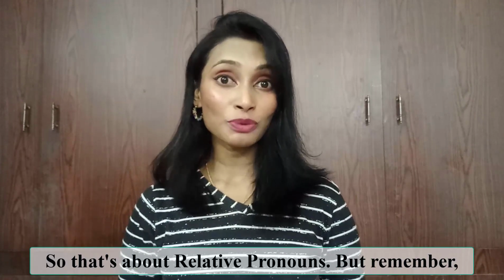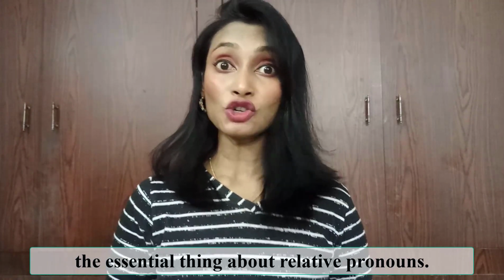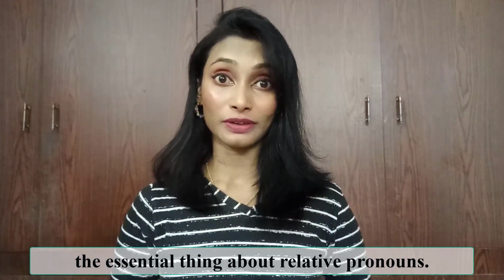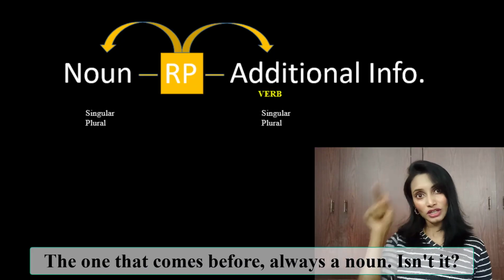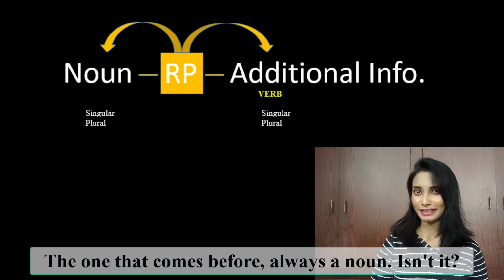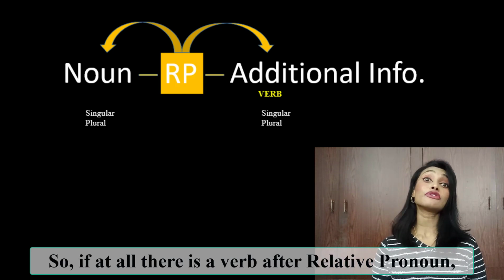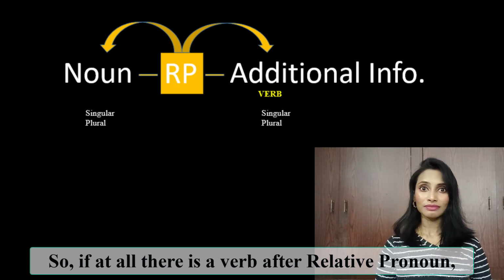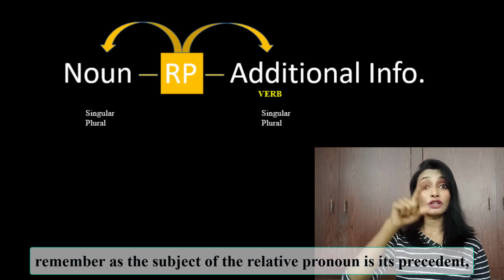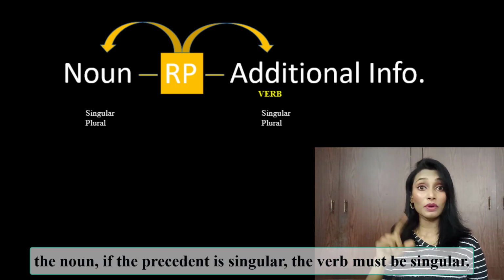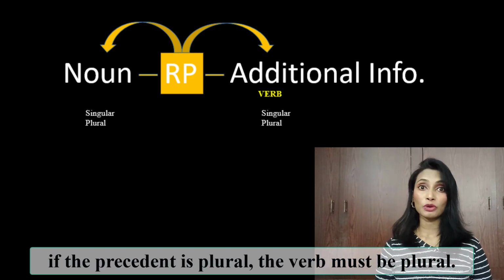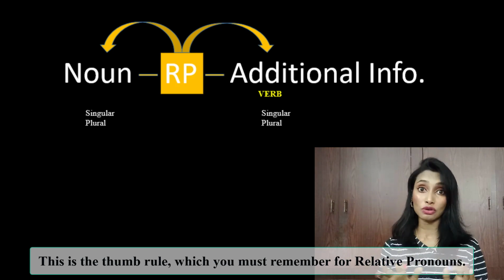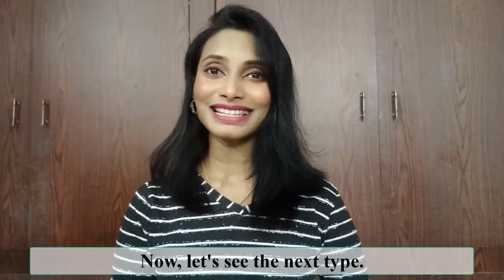So that's about relative pronouns, but remember the essential thing about relative pronouns. The subject of the relative pronoun is its precedent, the one which comes before, always a noun, isn't it? So if at all there is a verb after a relative pronoun, remember, as the subject of the relative pronoun is the precedent, the noun, if the precedent is singular, the verb must be singular. If the precedent is plural, the verb must be plural. This is the thumb rule which you must remember for relative pronouns. Now let's see the next type.